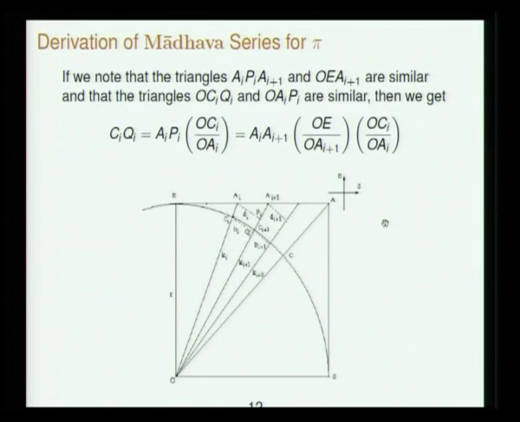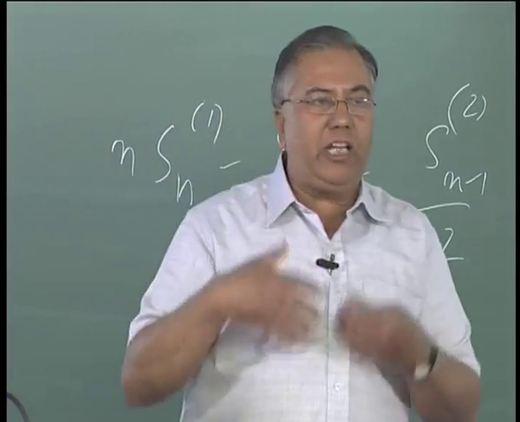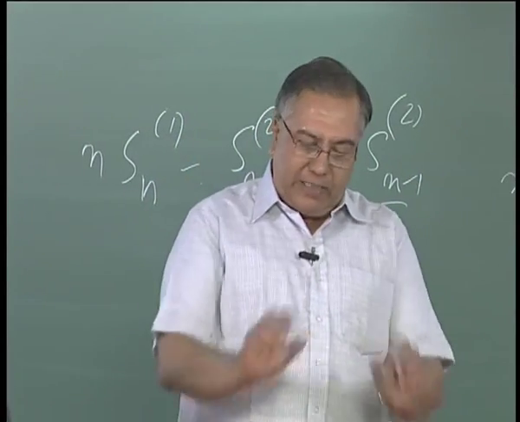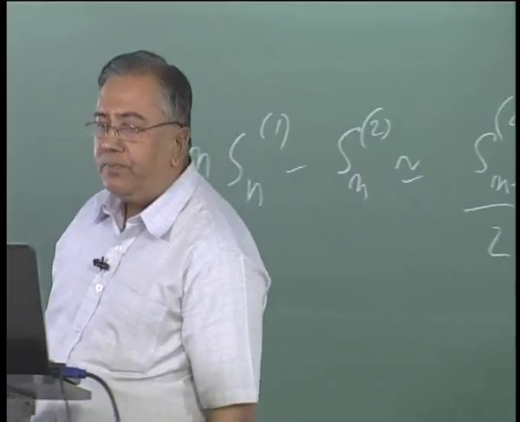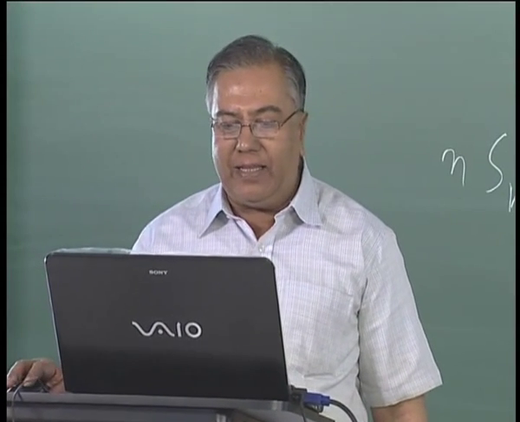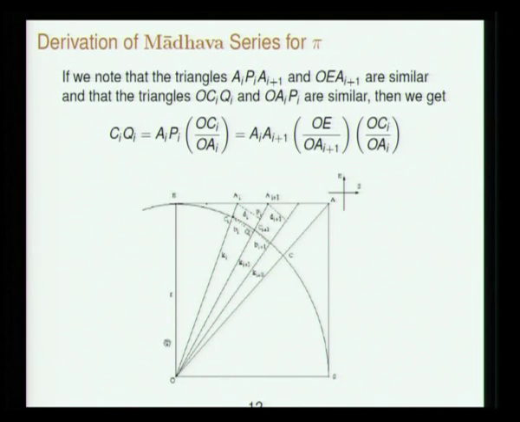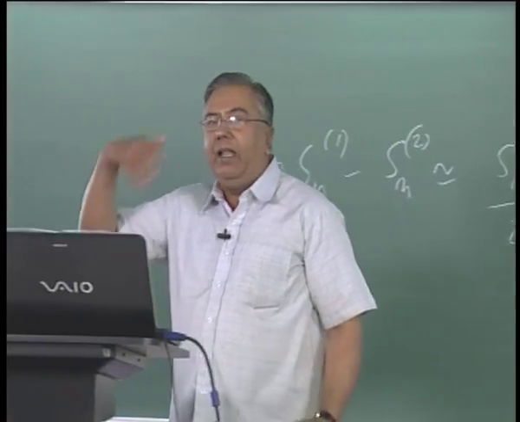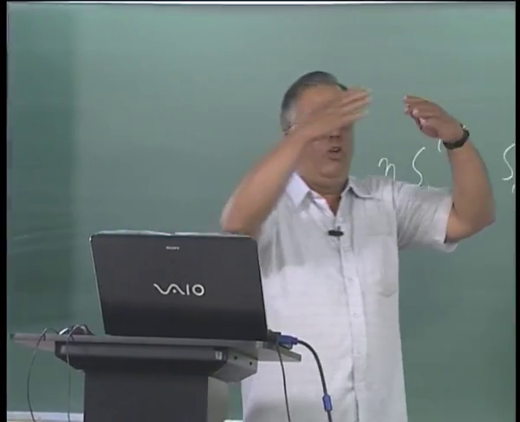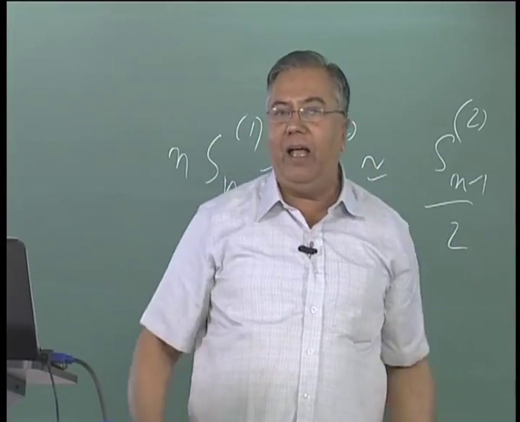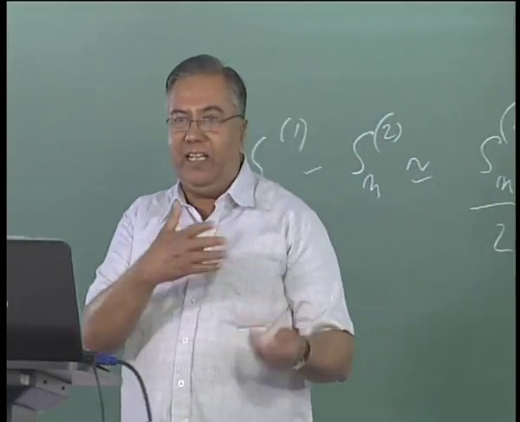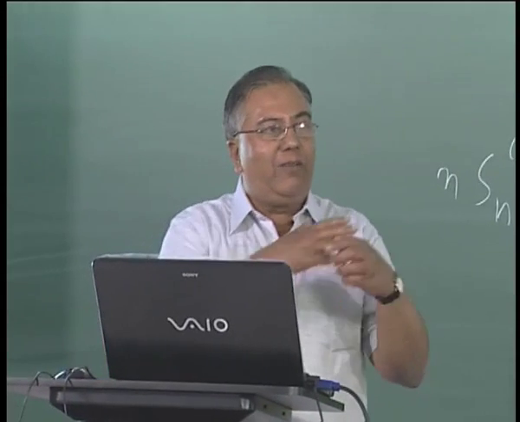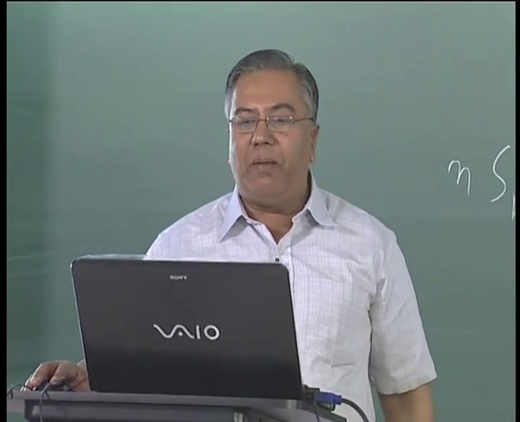What is the next thing? Of course it is noted that the whole calculation will have to be done for when n becomes very large and the bits become very sukshma. So the first thing is two similar triangles, A_i P_i A_i plus 1 is similar to O E A_i plus 1. To argue this similar triangle, it is argued that the sides of one triangle are perpendicular to the sides of the other triangle, and the example of the Kerala temple, those intersecting wooden beams, is what is mentioned in Yukti Bhasha. It is like those wooden beams where the sides of one triangle are perpendicular to the sides of the other.